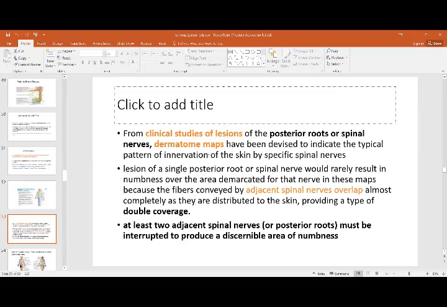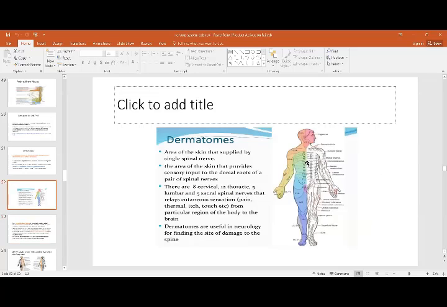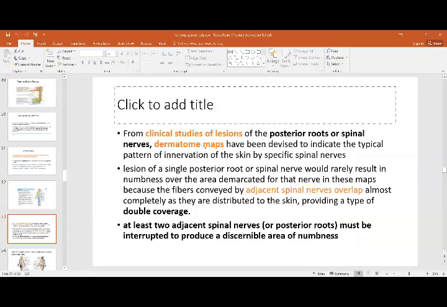For clinical studies, there are many dermatome maps, as I've shown you in this picture. With the help of these, if there is anesthesia in a particular dermatome, say L1 or L2, you can localize that the lesion is at the level of L1 or L2 in the spinal cord. Otherwise, there is no other way to know what damage is at what level. So we have made clinical studies of the posterior roots of spinal nerves. The dermatome maps have been devised to indicate the typical pattern of skin innervation by specific nerves.